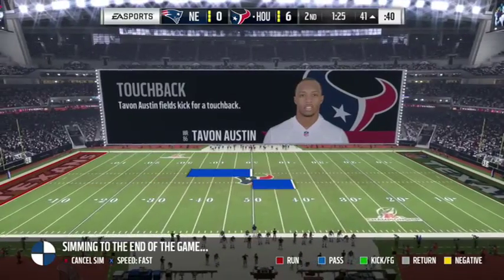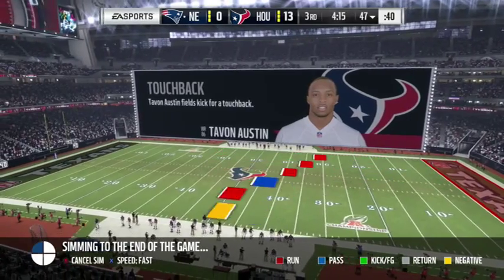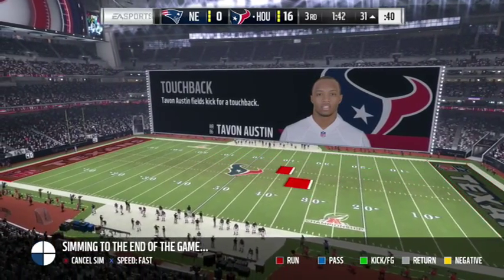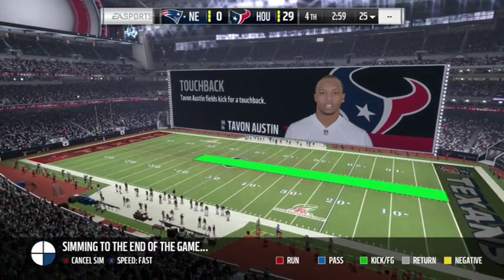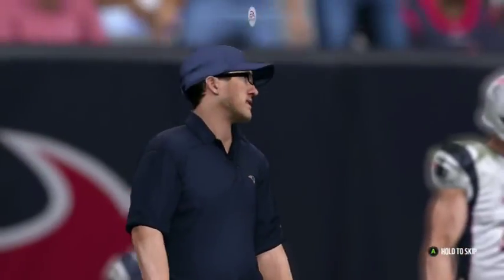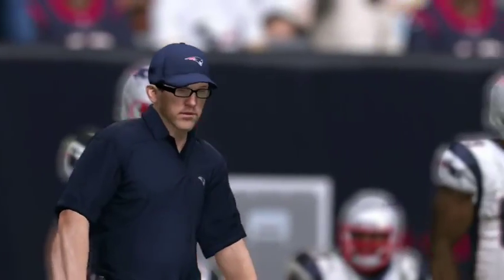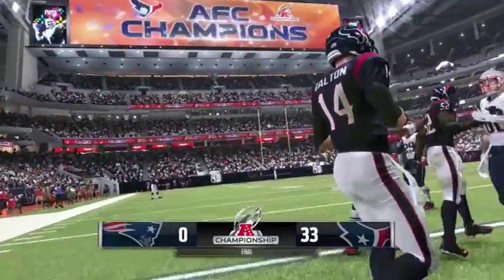In this conference championship game, we play the New England Patriots, who are 84 overall compared to this 90 overall team. We were outranking the team last year with the Chargers, but the Chargers got the best of us. But looks like we are shutting out New England. 33-0 is going to be your final, and we are moving on to the Super Bowl in year number 2.